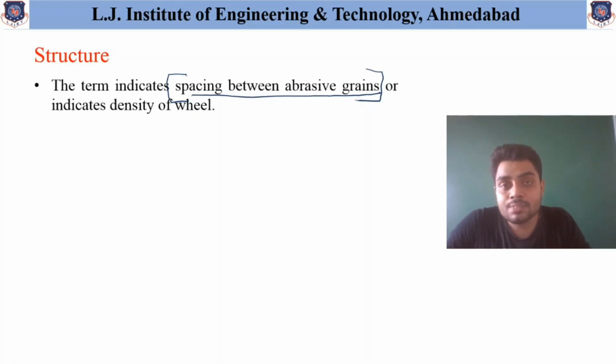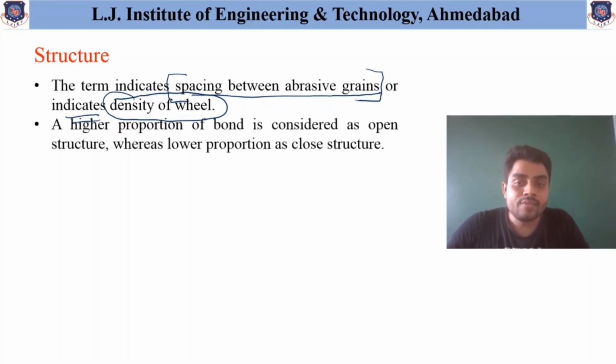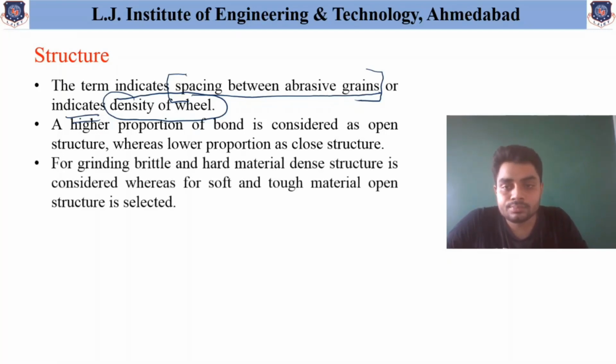If they are spaced at a certain distance, then it has lower density. So in other words, it also indicates the density of the wheel. So structure may indicate the spacing between abrasive grains, or the density of the wheel. A higher proportion of bond is considered an open structure, whereas a lower proportion is considered a closed structure. So it depends on the proportion of the bond.